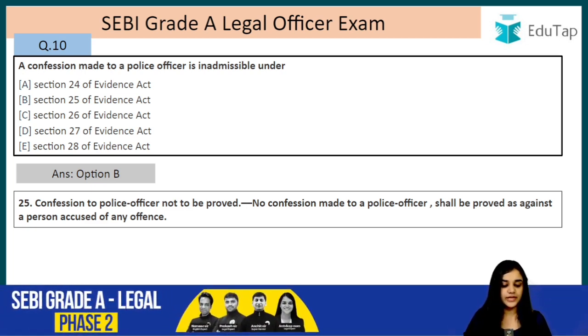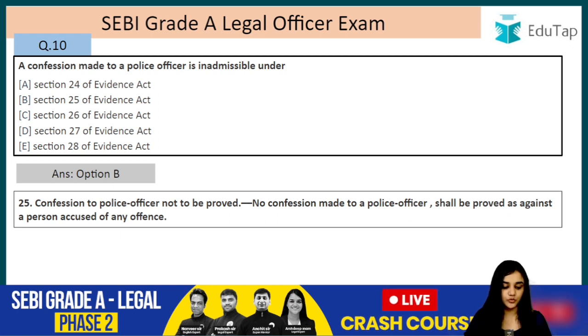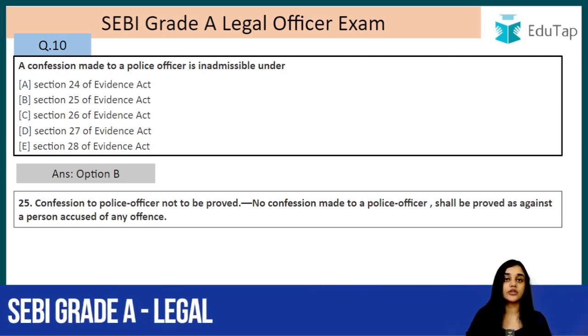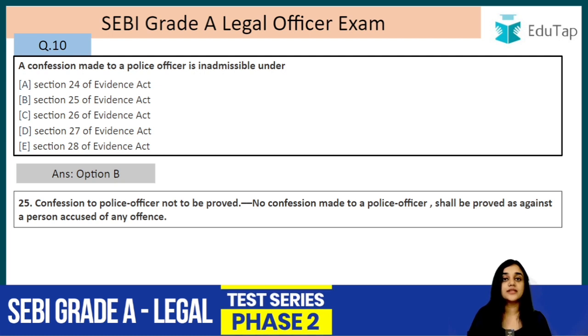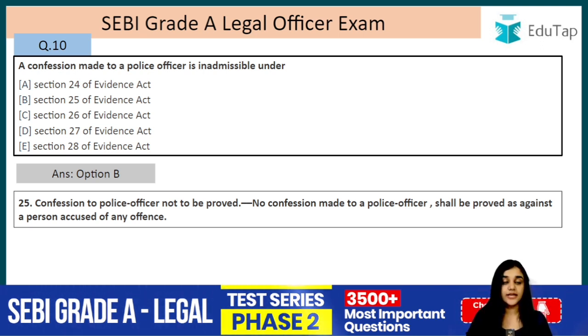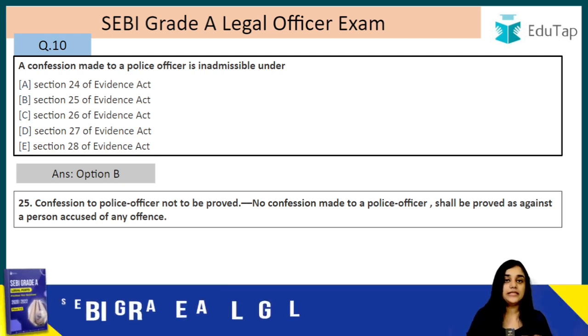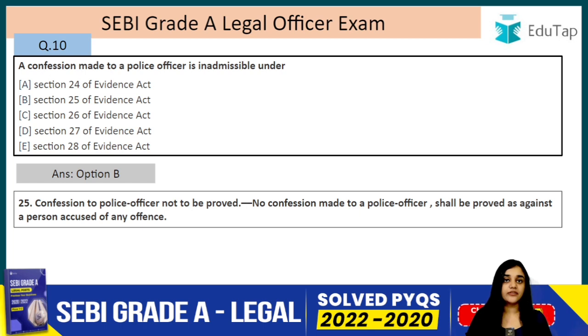No confession made to a police officer shall be proved as against a person accused of any offence. So when I was talking about the admissibility and relevancy, this comes into play. For example, now you know that if a person is confessing to a police officer, it is a relevant fact. If you think otherwise, it is a relevant fact, but this is made inadmissible under the Indian Evidence Act, right? So that is why I was telling you that in the Indian Evidence Act, we deal with legal relevancy. Only those things are made relevant which are provided herein, that is in the act, right?